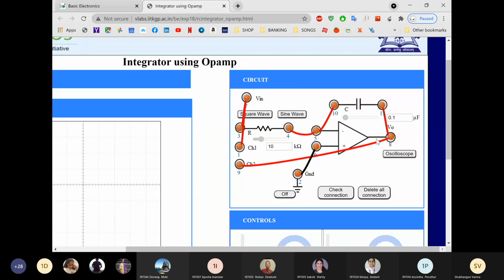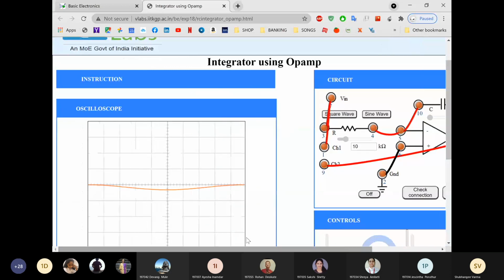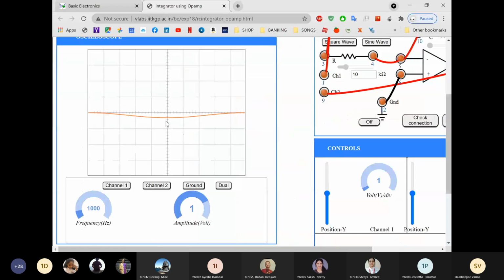Now the oscilloscope button is on. To check the output, we have to click on oscilloscope. Once you click on oscilloscope, here you can see the signal. I'll click on channel 1. Channel 1 shows me the input. Once I click on channel 2, I'll get the output. But I want to see channel 1 and channel 2 both, so I am going to click on dual.